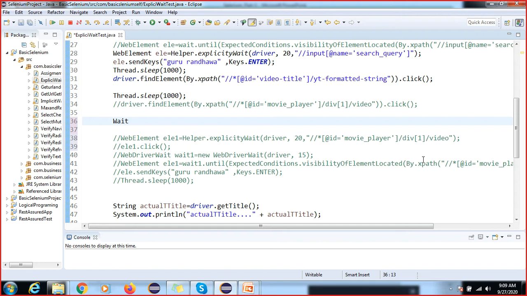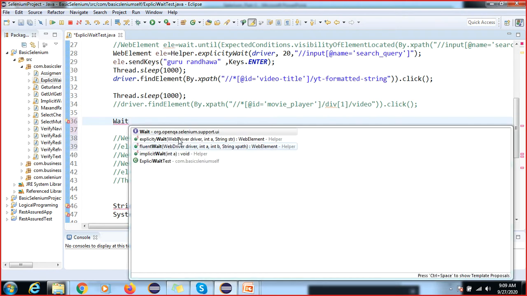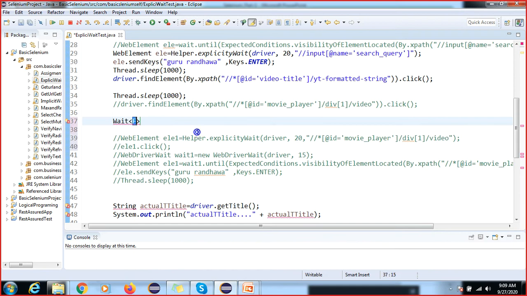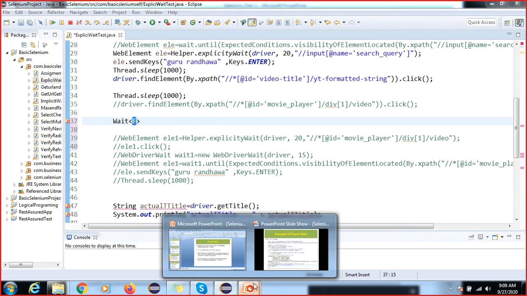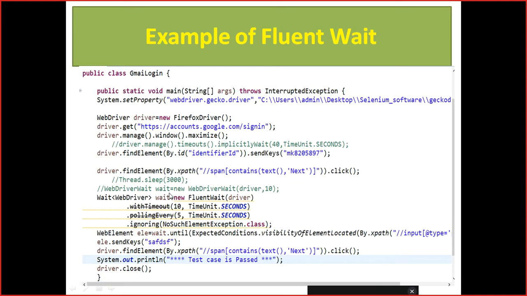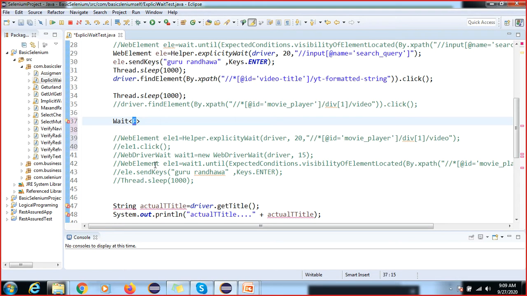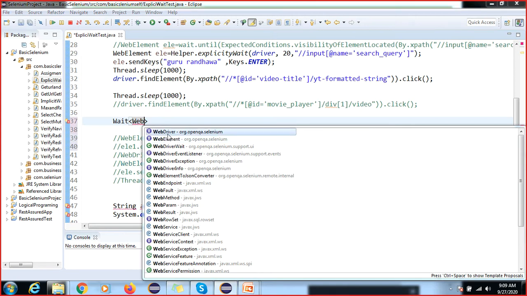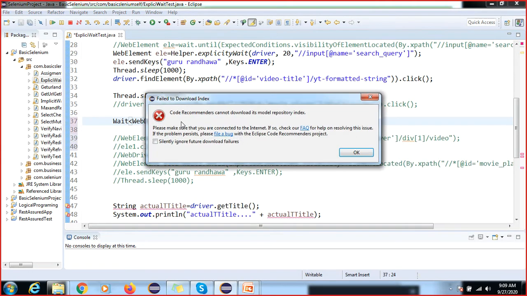You can see Wait is an interface, and this Wait comes from org.openqa.selenium.support.ui, right? So here I think you have to give some generic. Even if you give it or not, it works, but it's better to give it. So we can give WebDriver here. This generic will define the type only.